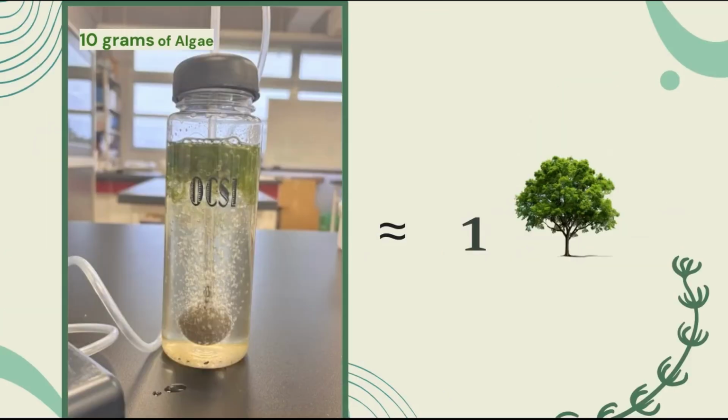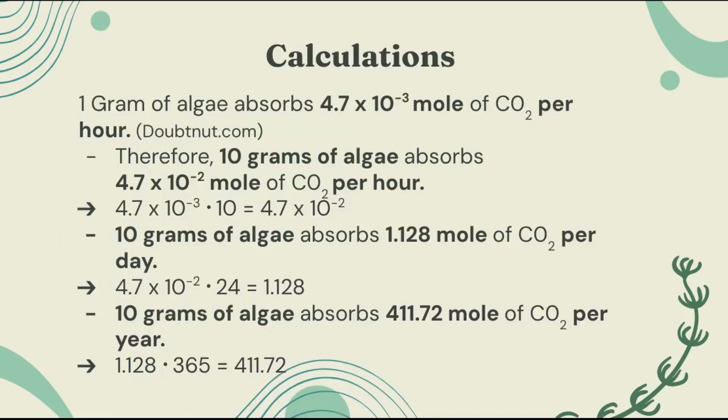So, by how far does algae outperform terrestrial plants? One average-sized tree only absorbs, on average, 568 moles of CO2 per year. However, only 10 grams of algae is estimated to absorb an astonishing 411.72 moles of CO2 per year under ideal conditions. Therefore, just one algae model alone is equivalent to one tree on average. Here are our calculations for what we explained.